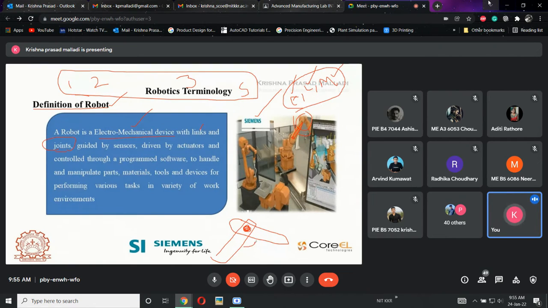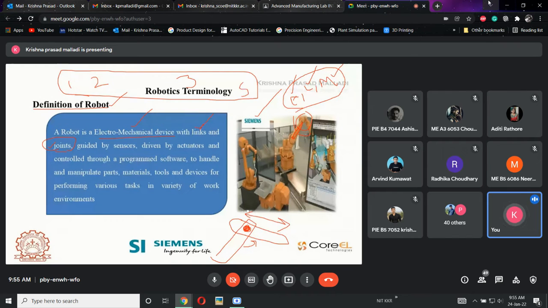So there will be a number of joints. If the movement is constrained to rotational, then there will be a need for some special joint. If the movement is linear like this, then there will be a need for some other joint. So based upon the movement, the joint will be defined. A robot is an electromechanical device with multiple arms and joints.